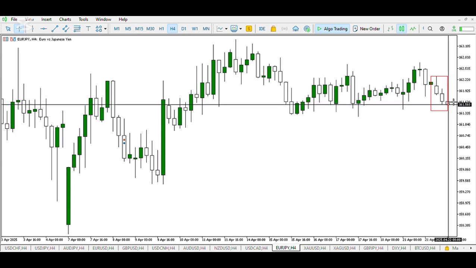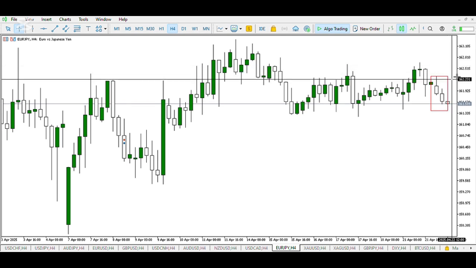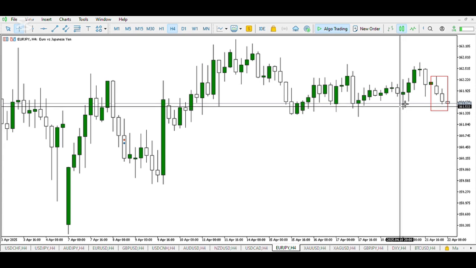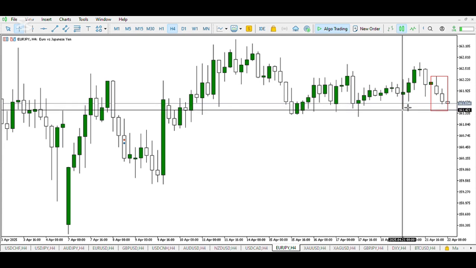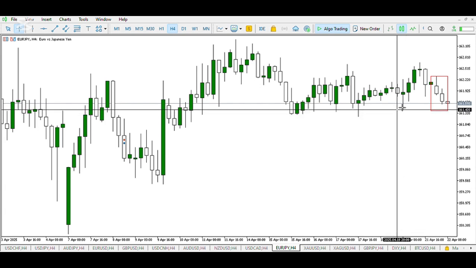So we expect the buyers to induce sellers to take more position, push price up, break the first half of the Asian session, break the second half, and then we can conclude that the euro will strengthen against the Japanese yen and for price to push further up. And mind you, right here, the support is also a weak support, and we don't expect this to hold, as this will also be broken.